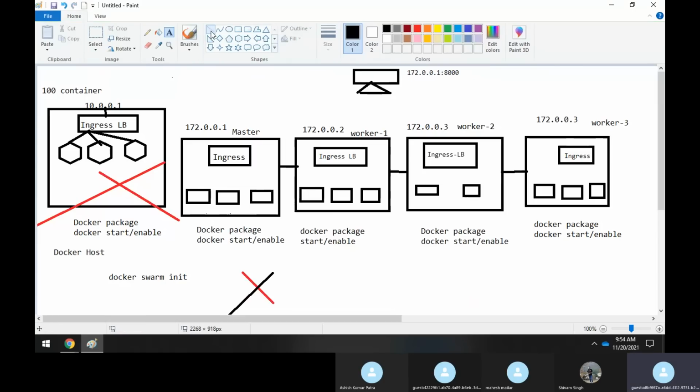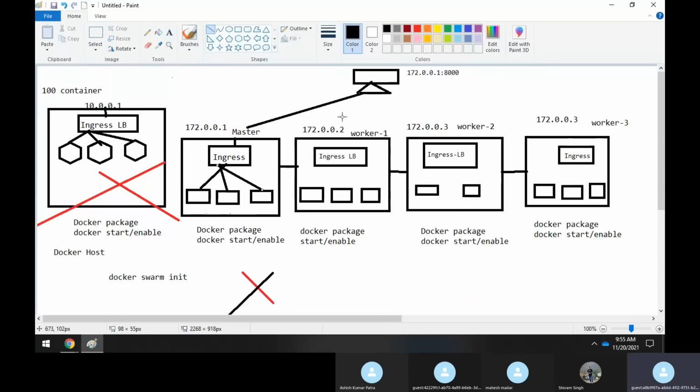So the request comes to the master, or to this machine, because this is the IP address that rules. And then the traffic goes to the ingress load balancer. From the ingress load balancer, it reaches the container like this.